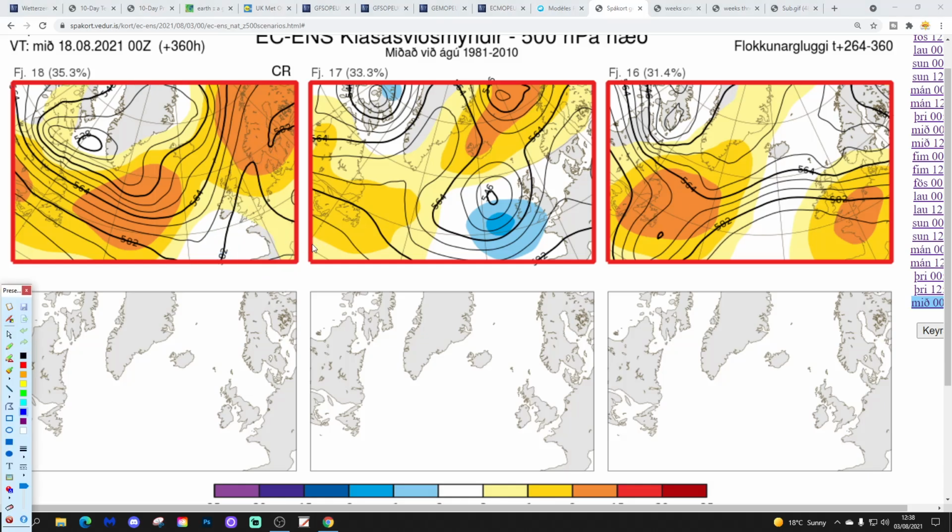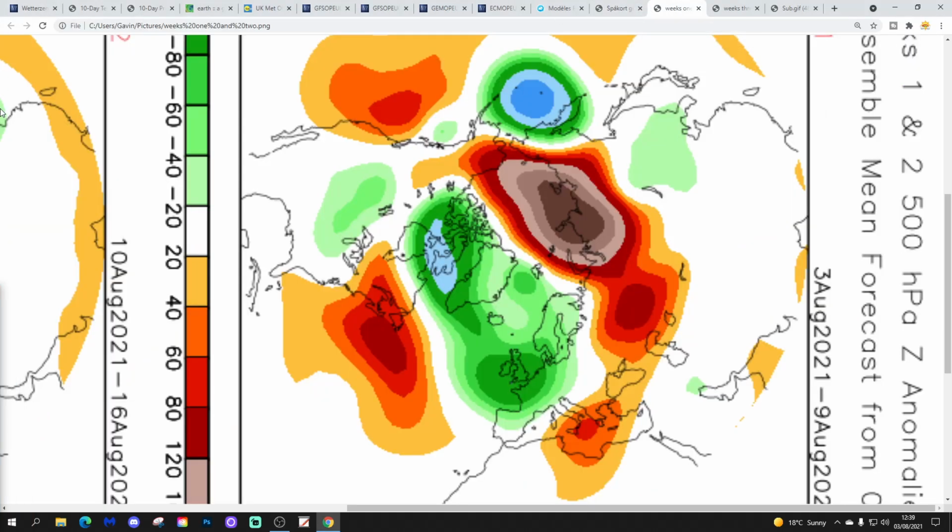We could get ourselves into high pressure and warmer weather into the middle and second half of August, but it all remains to be seen, really, and it is very, very uncertain what's going on, I have to say.